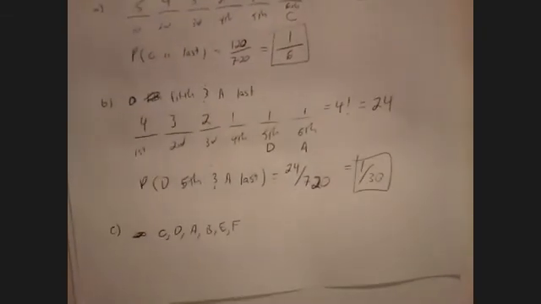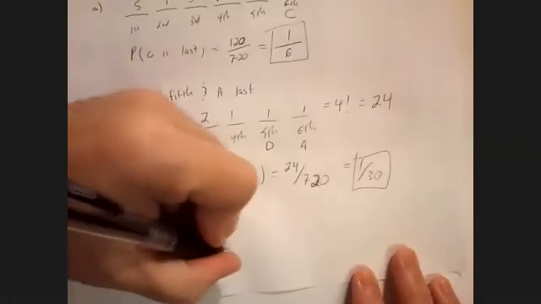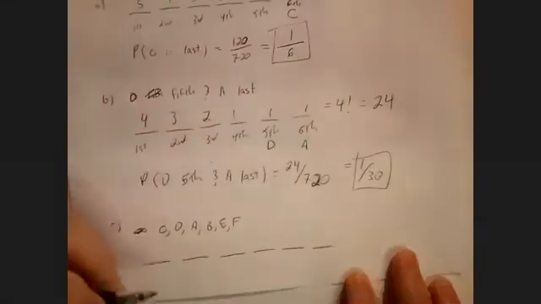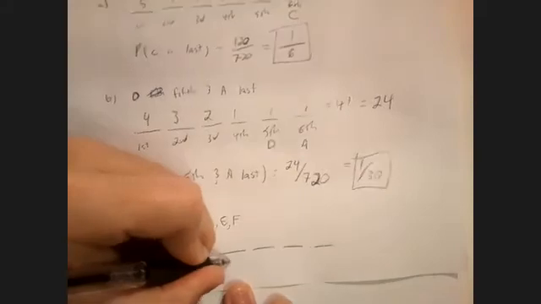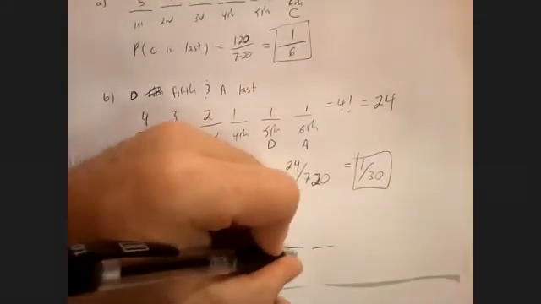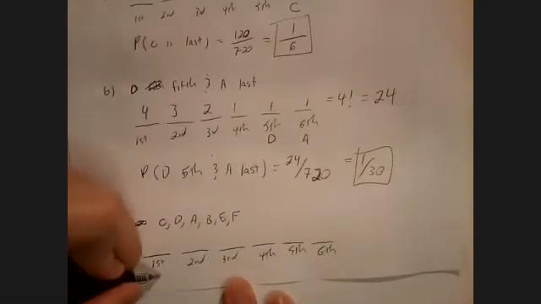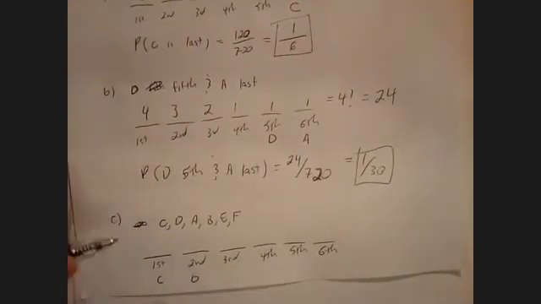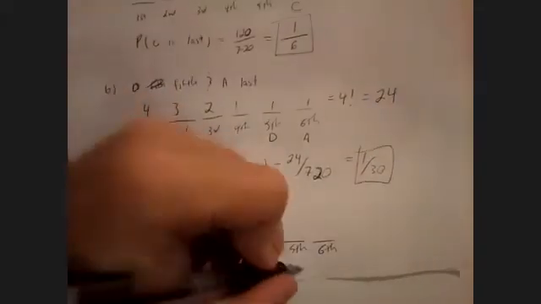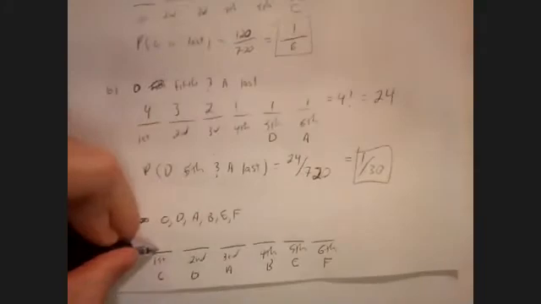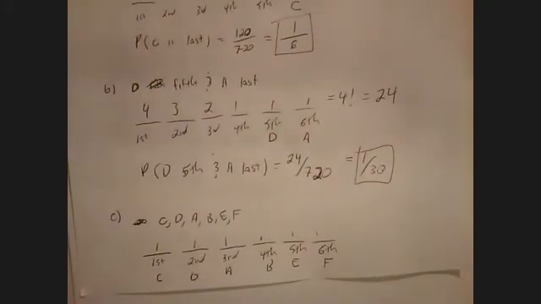Well, let me do my blanks again, and let's just see what happens. So first, second, third, fourth, 5th, 6th. All right, so that's C, D. It has to go in this order: C, D, A, B, E, F. And since I'm putting a letter underneath, that fixes their position.